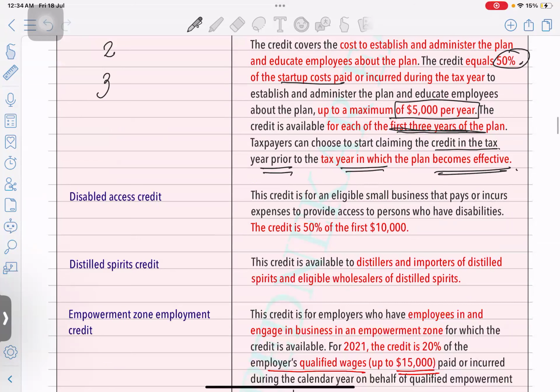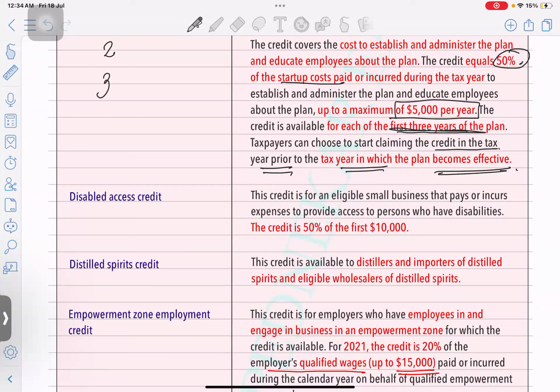Next is disabled access credit. So it can happen that there are some small businesses and they have some employees who are disabled. Because of that disability, you have to make some arrangements. Because someone is, let's say, handicapped, and to facilitate some proper facilities so that they can work from the office, the infrastructure they have changed a little bit, that makes them comfortable.